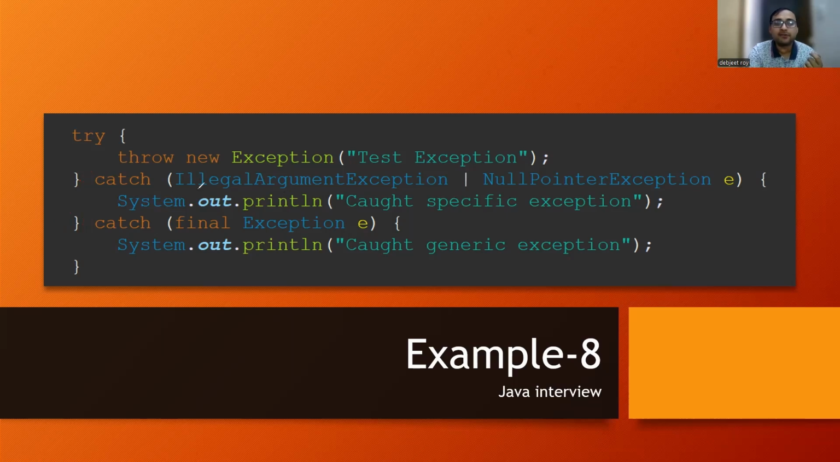So first of all, it will check whether it's an illegal argument exception or a null pointer exception or not. If it's not satisfied, then it will go to the parent level exception. The parent level of this exception can be another type of exception as well, but here I've considered Exception so that any other kind of exception can be handled over here. Here I'm throwing an exception, so it will come here and print caught generic exception. Okay. I hope you got the clarity on this.